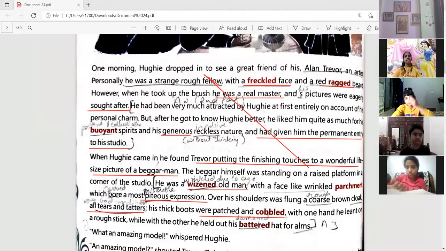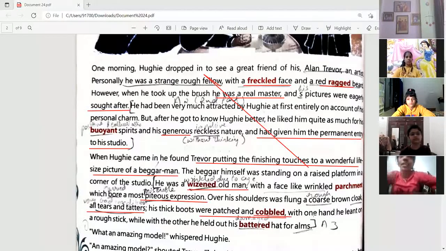Patched means to sew it with something. The boot must have been torn at some place, and some other leather must have been used to sew it. So his boots had patches at different places, and cobbled means the cobbler must have given those patches. So the cloak was also old and ragged.